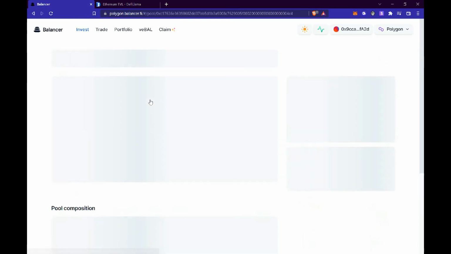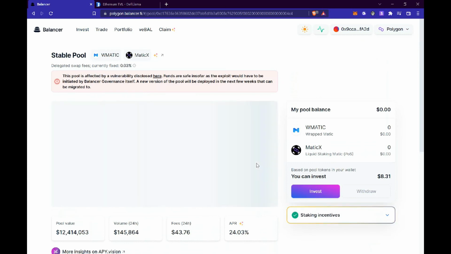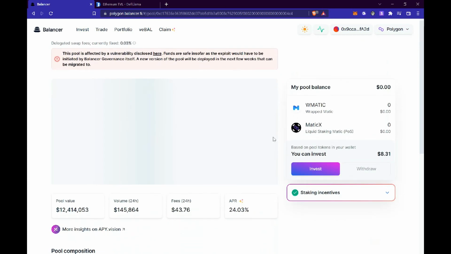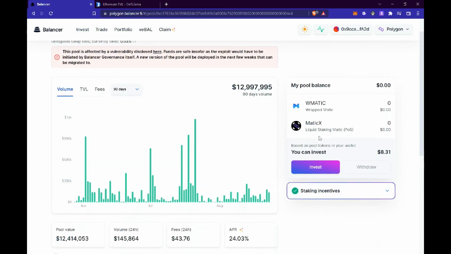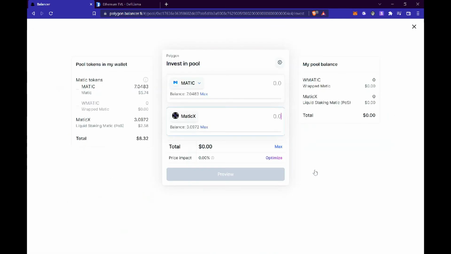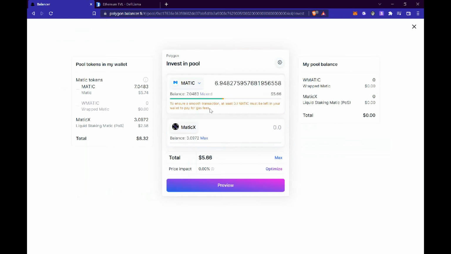So what I'm going to do is I'm going to click on the wrapped Matic and Matic X. So once I have these tokens within my wallet, what I can do is I can click on invest. Once I have clicked on invest, I can click as to how many do I want to actually supply. As you can see, to ensure smooth transaction, at least 0.1 Matic must be left in your wallet to pay for gas. So what I'm going to do is I'm not going to put in the whole amount.